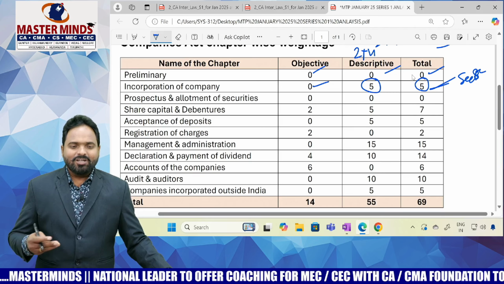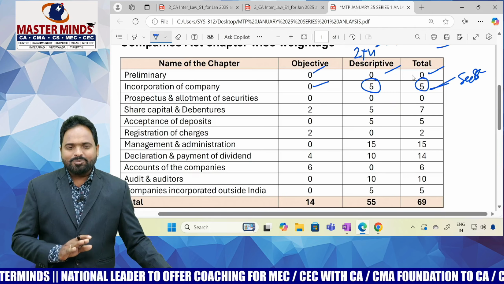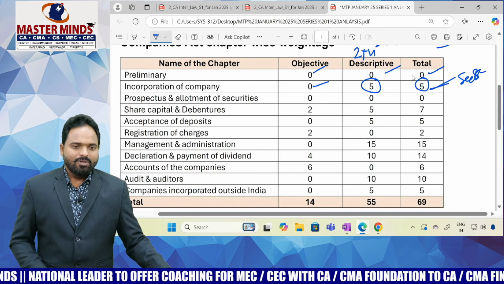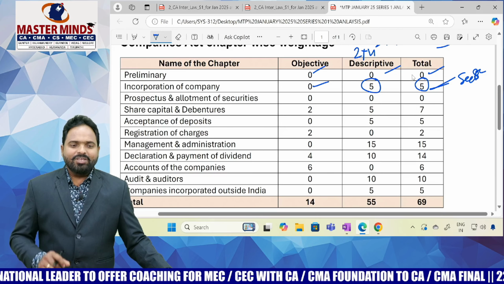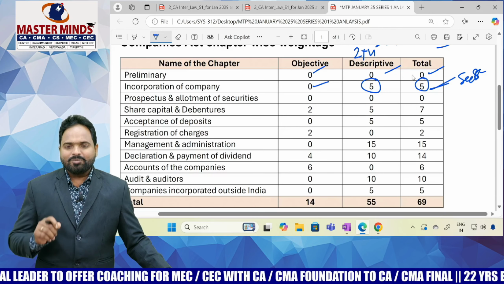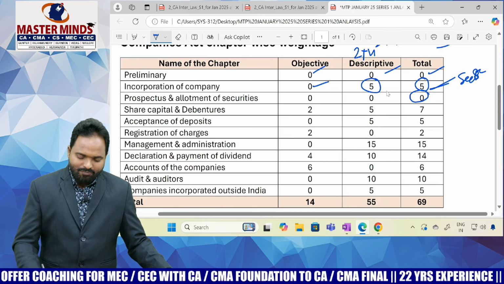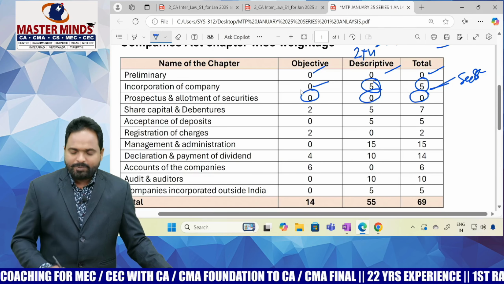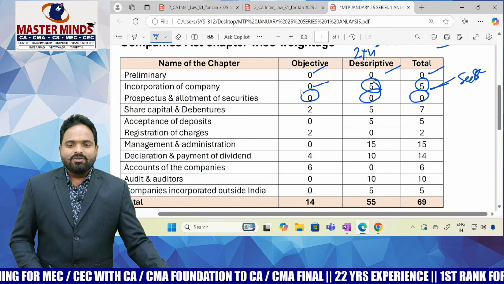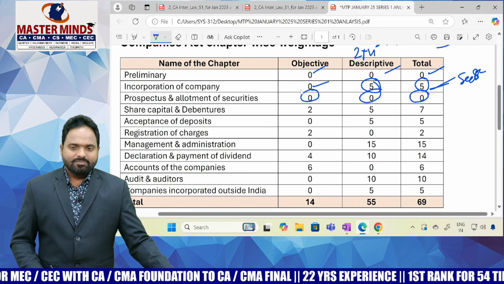Companies Act 2013: don't make any assumptions. Don't leave any chapter as a choice based on some assumptions. See, prospectus and allotment: every student, even faculty, spends a lot of hours on it. But 0 marks.